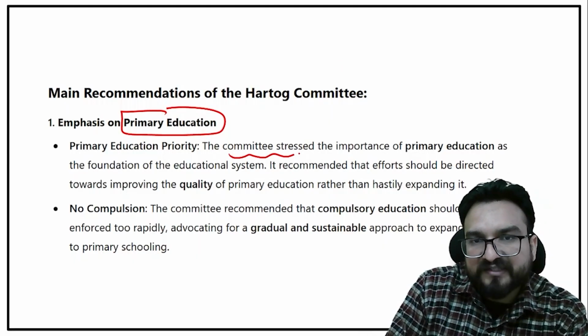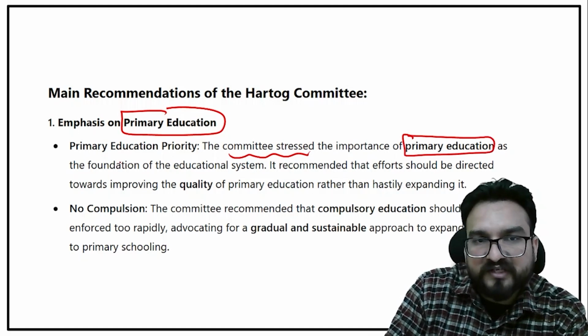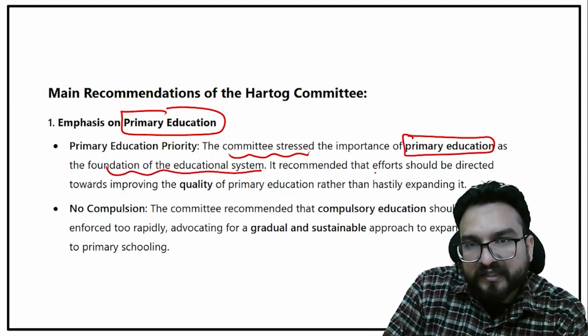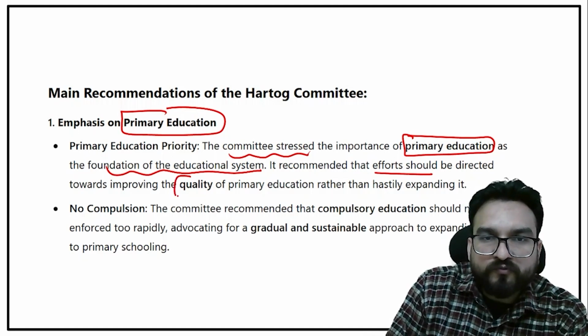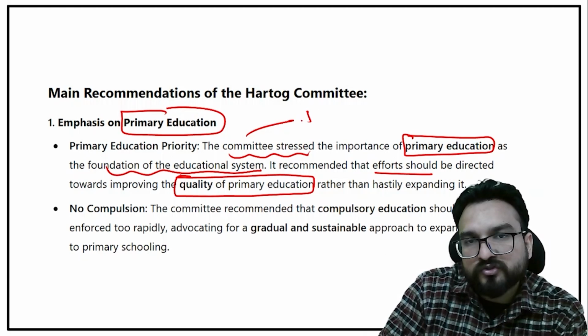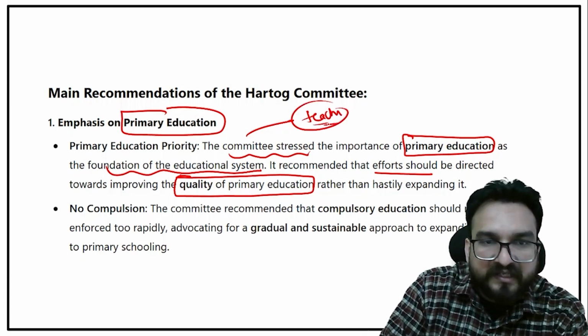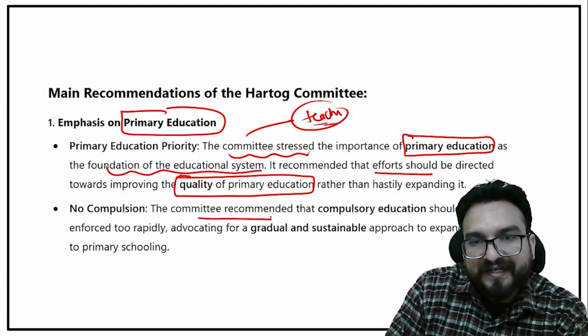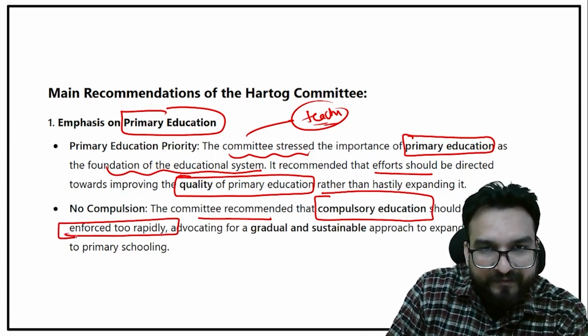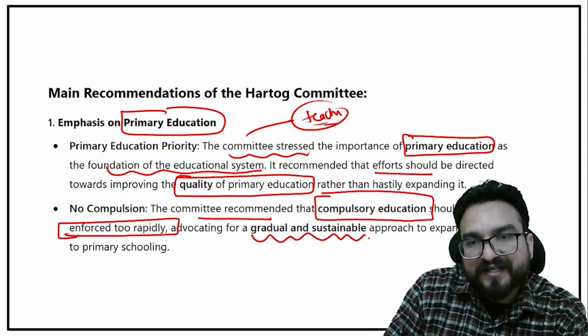So the committee stressed the importance of primary education as the foundation of the educational system, and it recommended that efforts should be directed towards improving the quality of primary education. That means stress should be given to the teachers who are teaching at the primary level too. Also, the committee recommended that compulsory education should not be enforced too rapidly, and it advocated for a gradual and sustainable